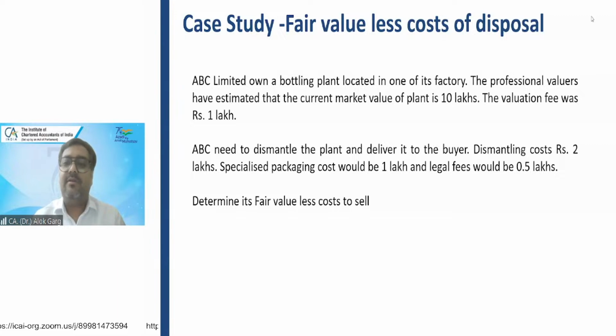ABC Limited owns a bottling plant located in one of the factories. The professional valuers have estimated that the current market value of the plant is 10 lakh rupees. This is the current market value. The valuation fee was rupees 1 lakh, so they have paid a fee to the valuer of rupees 1 lakh. Okay.